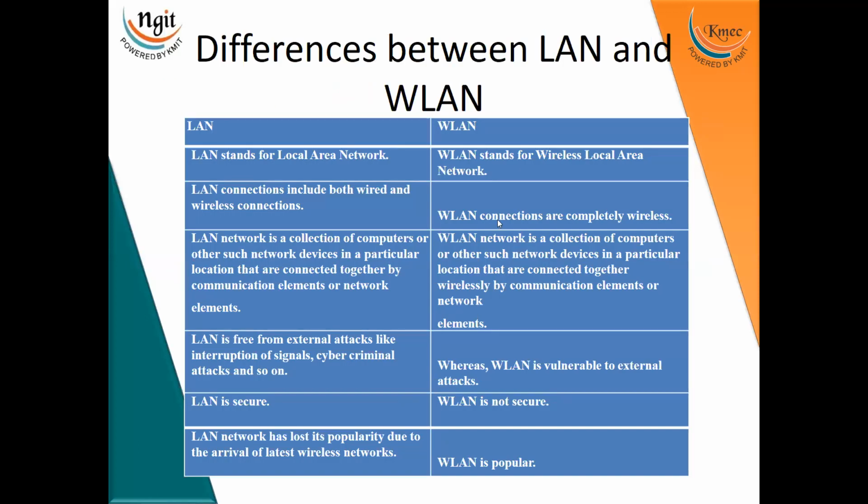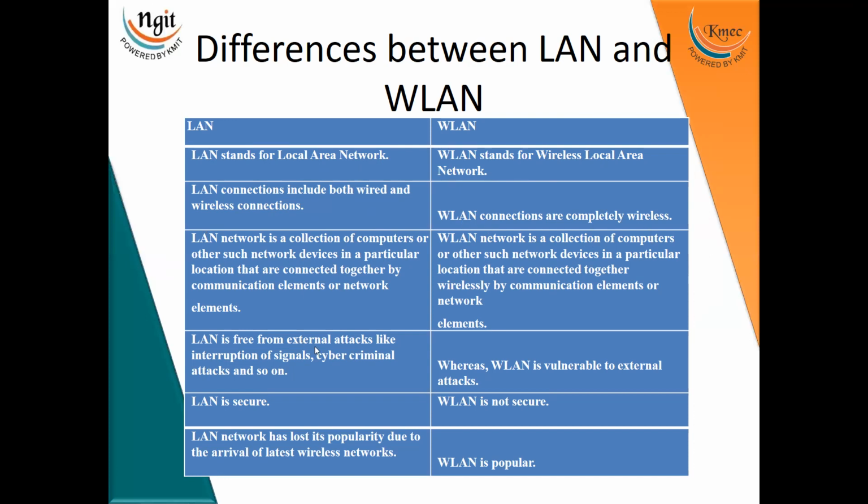And now we'll see the differences between LAN and WLAN. LAN means local area network. WLAN means wireless local area network. A LAN connection includes both wired and wireless connections, whereas a WLAN is completely wireless.